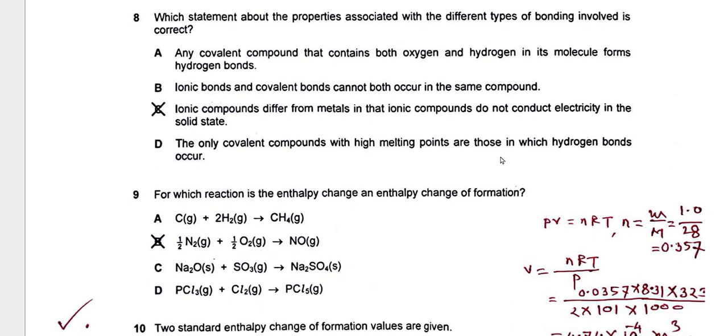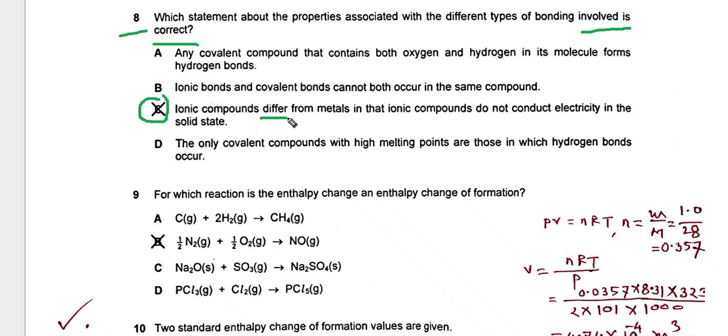Number 8. Which statement about the properties associated with the different types of bonding involved is correct? C is the correct answer.